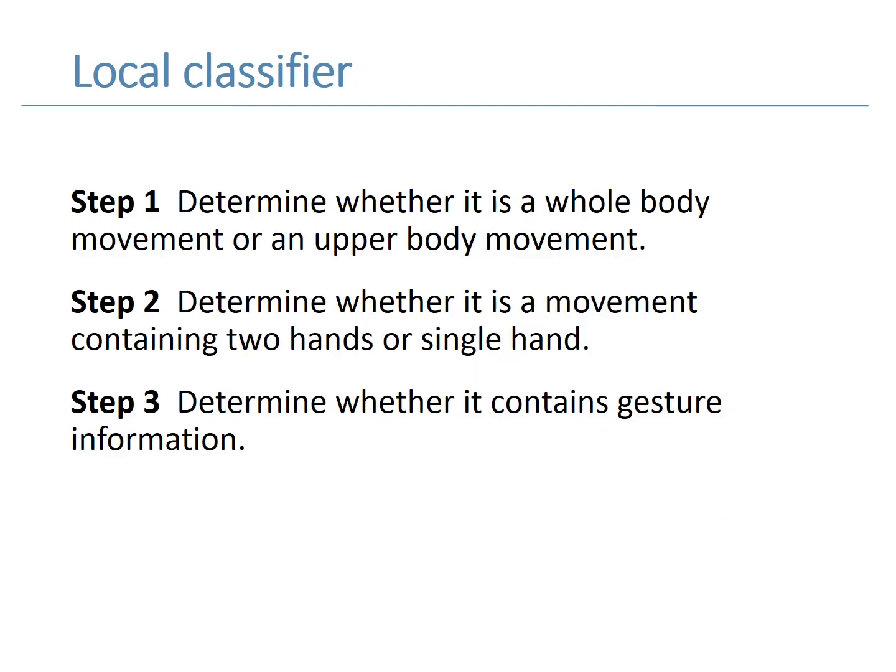The classifier contains 3 steps. The first step is to determine whether it is a whole body movement or an upper body movement. The second step is to determine whether it is a movement containing 2 hands or a single hand. The third step is to determine whether it contains gesture information.